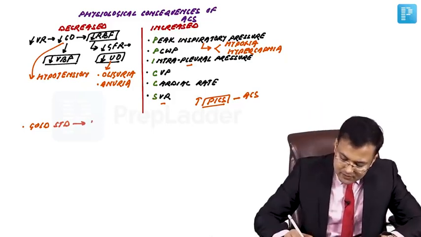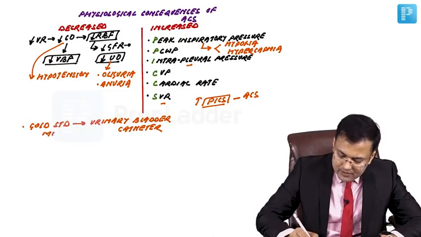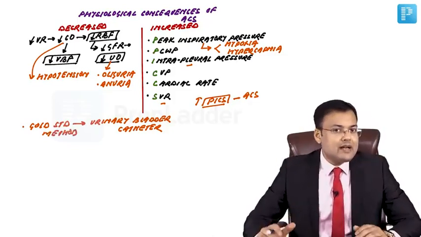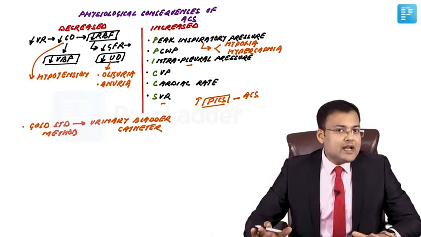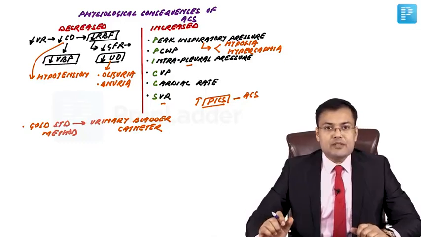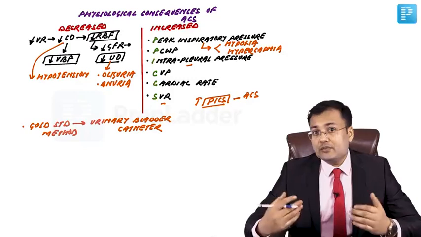This is with the help of a urinary bladder catheter, because bladder pressure indirectly represents intra-abdominal pressure.